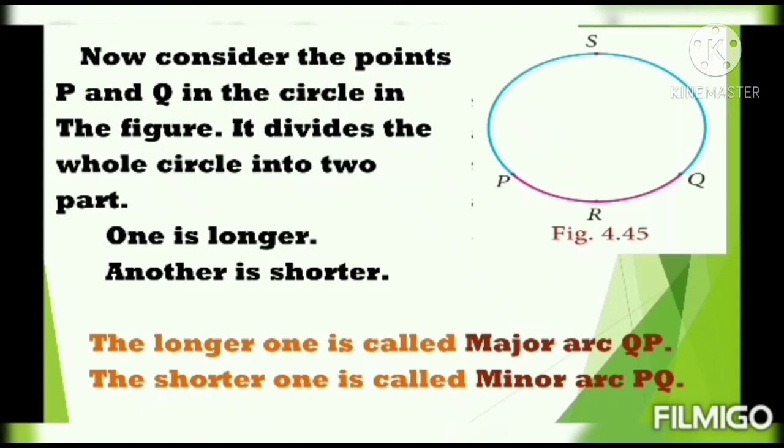So here in the figure, the major arc is QP, that is the blue arc. Similarly, the minor arc is the pink arc, that is PQ. So the longer arc is called the major arc and the shorter arc is called the minor arc. Then segment.